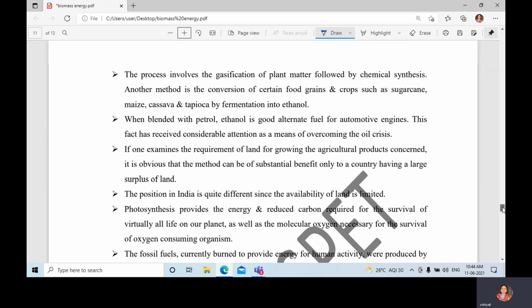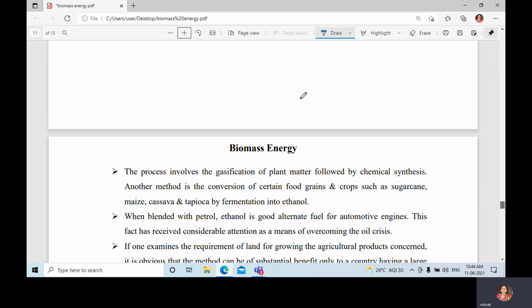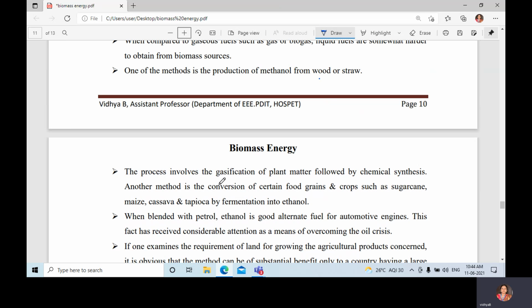The process involves the gasification of plant matter followed by chemical synthesis. Another method is the conversion of certain food grains and crops such as sugarcane, maize, cassava, and tapioca, and some waste, which is converted by fermentation into ethanol.